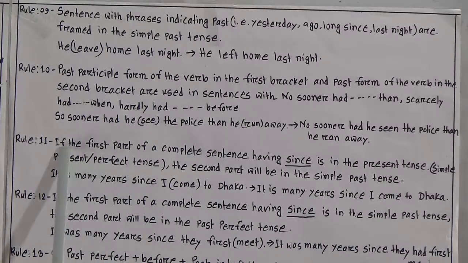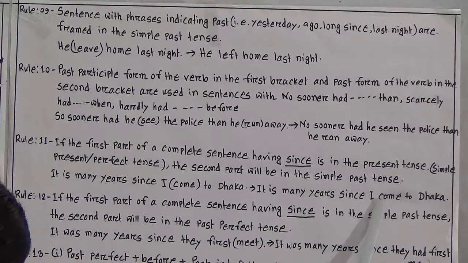I repeat, if the first part of a complete sentence having since is in the simple present or perfect tense, the second part will be in the simple past tense. Look at the example. It is many years since. Before since it is written in present simple tense. I come to Dhaka will be I came to Dhaka. Look here. It is many years since I came to Dhaka.